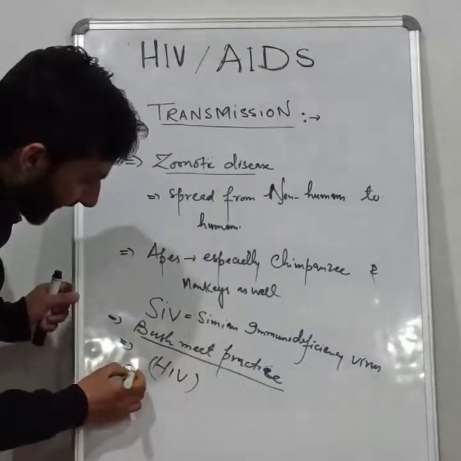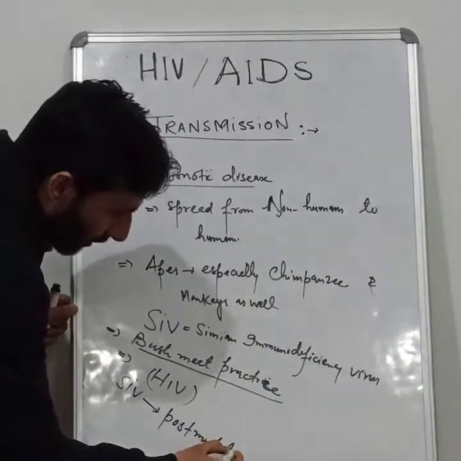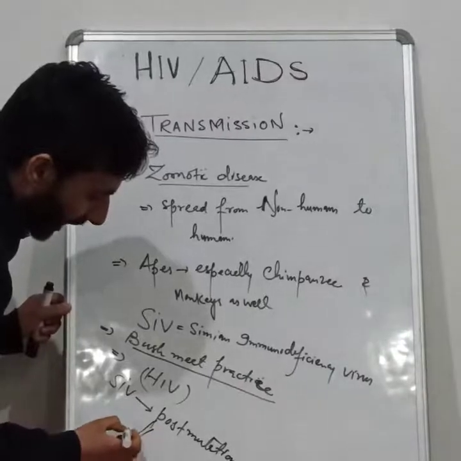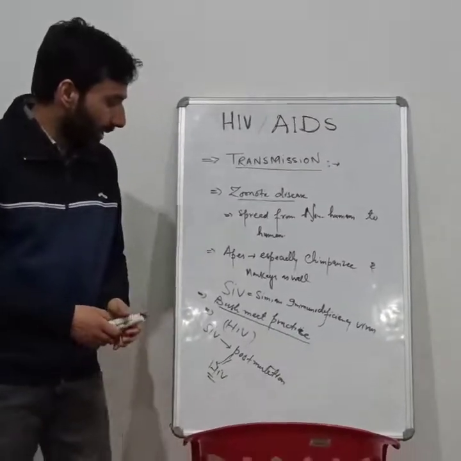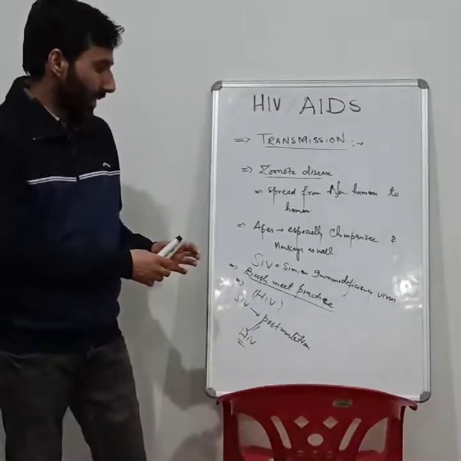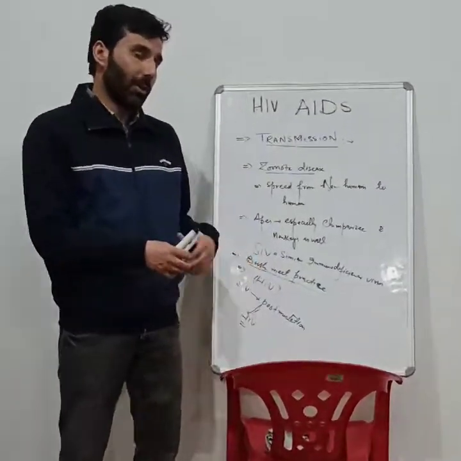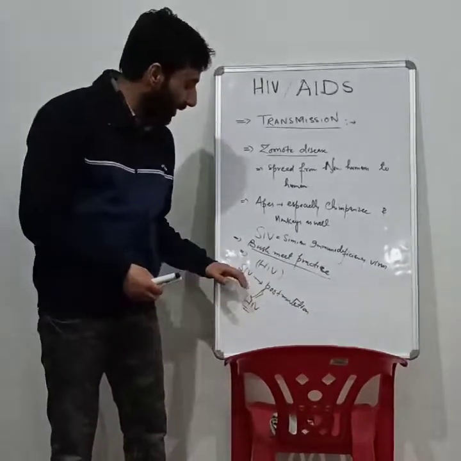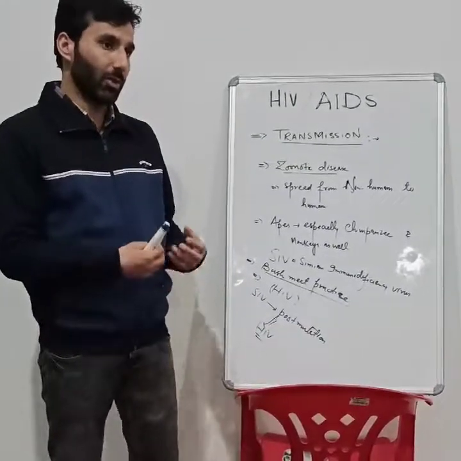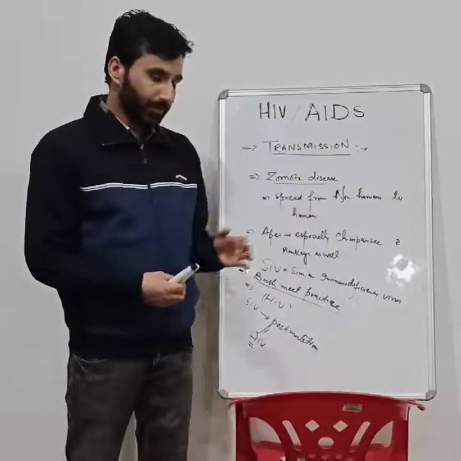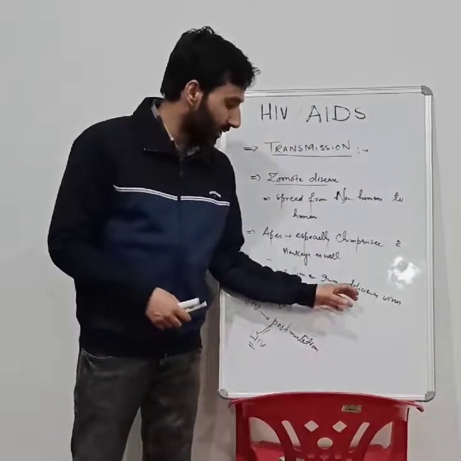That means this SIV after post mutation changed into HIV, which is nowadays called human immunodeficiency virus. This is a valuable suggestion which has many grounds, because it causes a very dreadful disease in humans, which is called AIDS.